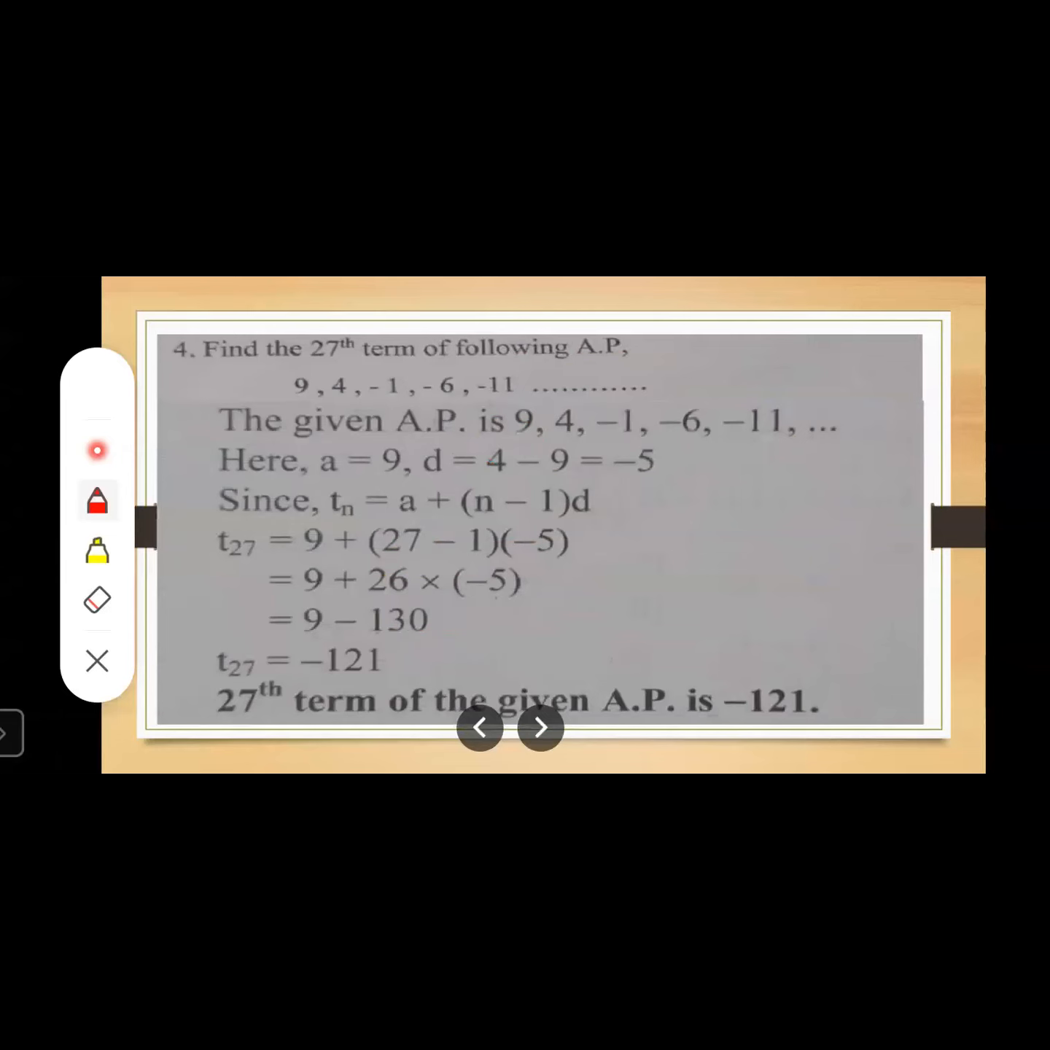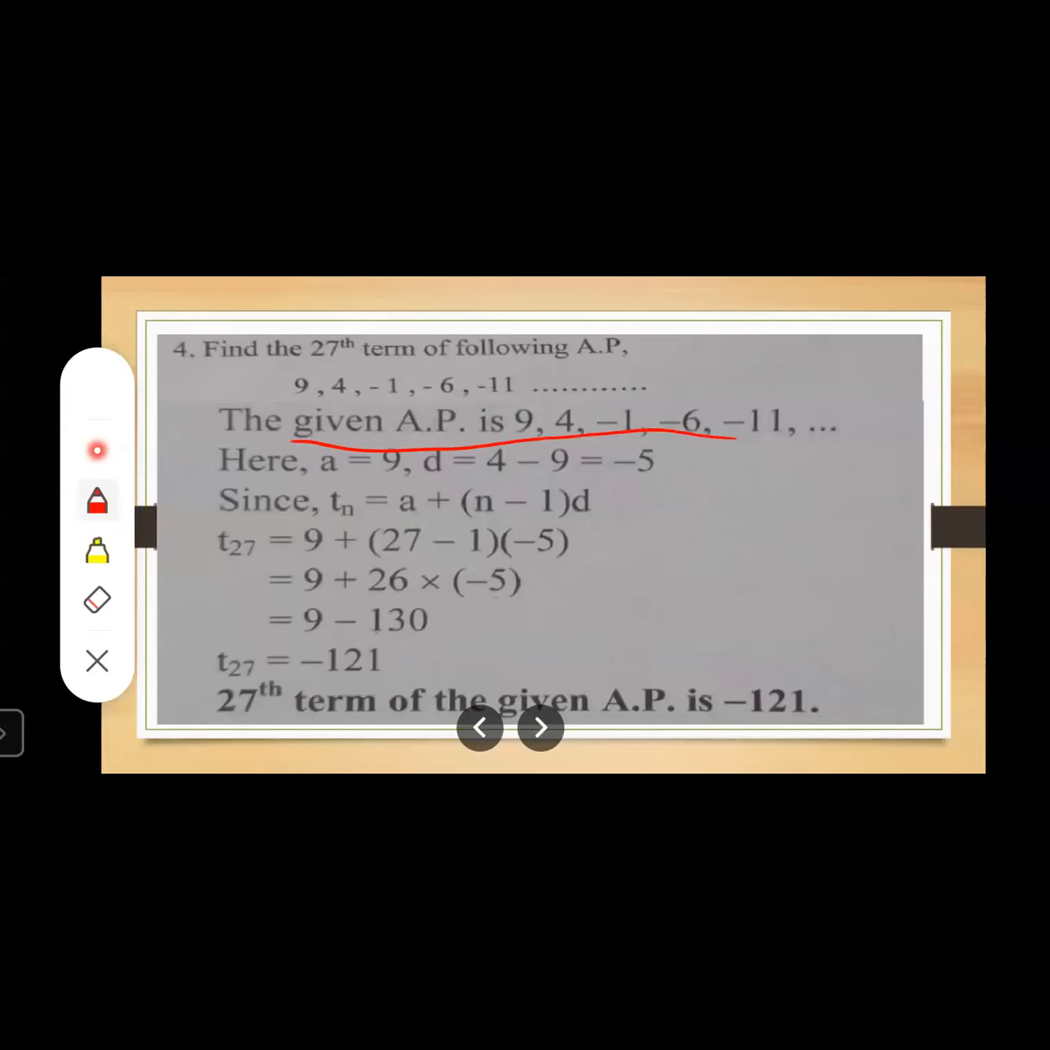See, the given series is an AP. It is an arithmetic progression. What do you mean by this? It means the common difference of all consecutive terms is going to be the same throughout the series, right? So let us write this given series as it is. The given AP is 9, 4, minus 1, minus 6, minus 11, right?